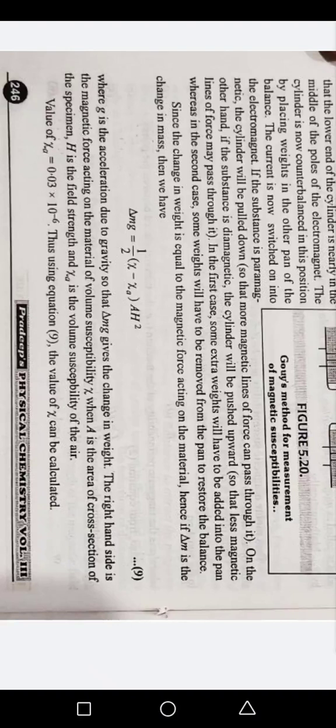The right hand side is the magnetic force acting on the material of volume susceptibility X, where A is the area of cross section of the specimen, H is the field strength, and XA is the volume susceptibility of the air. The value of XA is equal to 0.03 into 10 to the power minus 6. Thus, using equation 9, the value of X can be calculated.